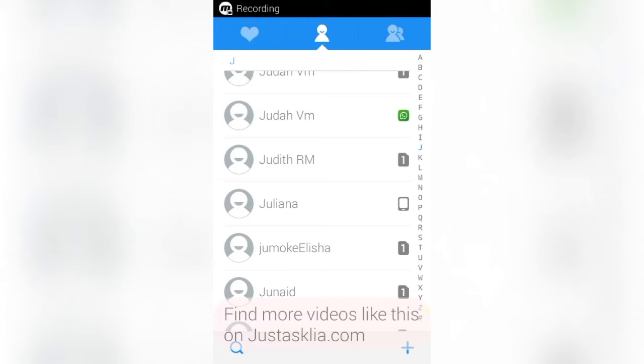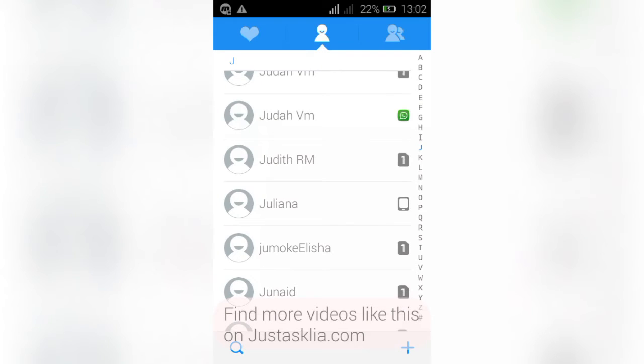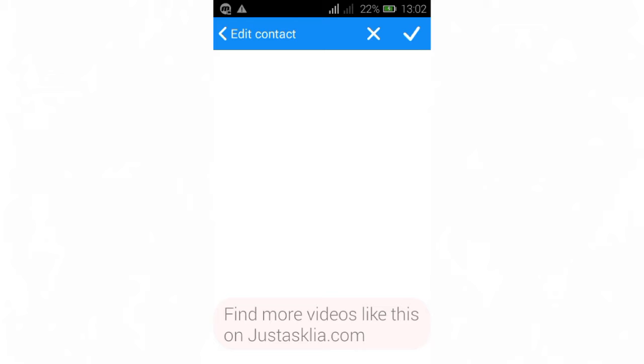So I'm going to show you how to save a number with a particular ringtone when the number is already saved on your phone. So I have this number here. I'm going to long press it, then click on the edit function. It's already saved on my phone, so I can do it.